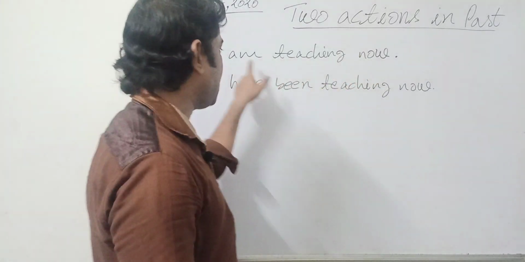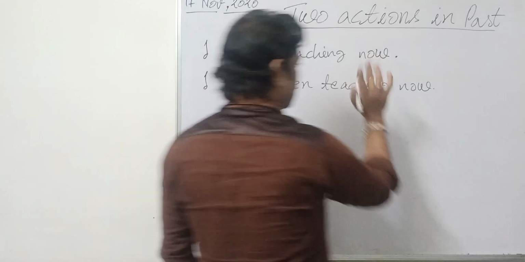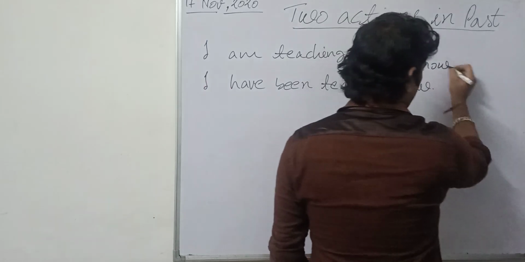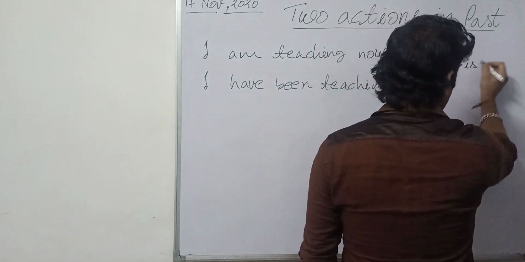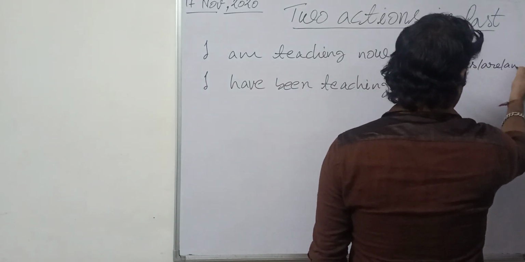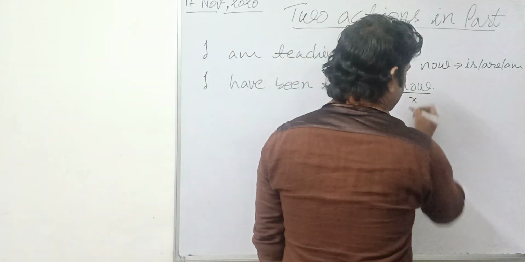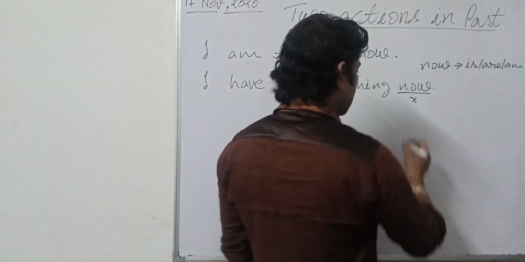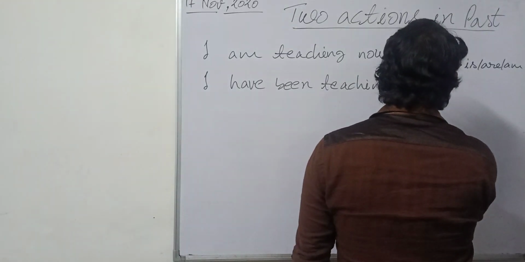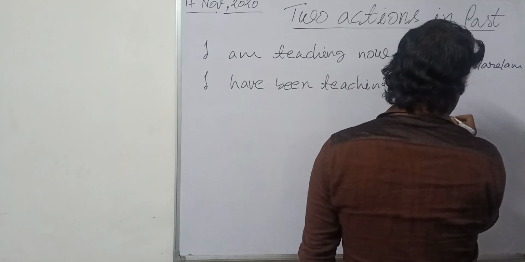Now is okay with am, but I have been teaching now is an error. So what can we use? We can use since 4 o'clock.